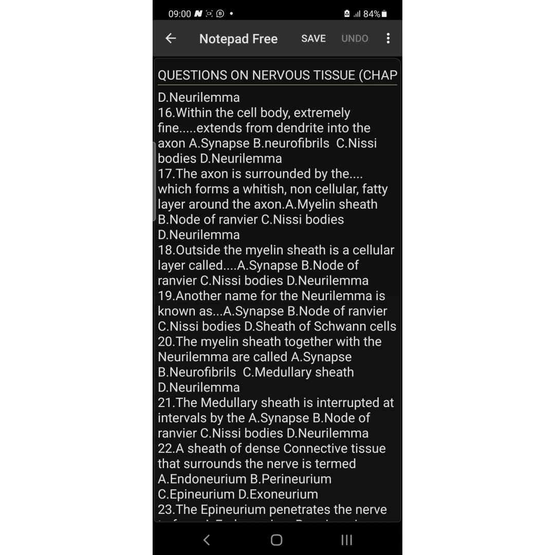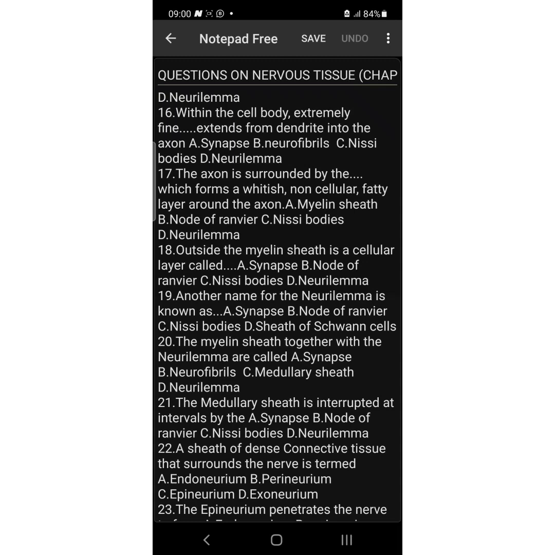Number 17. The axon is surrounded by the dash, which forms a whitish non-cellular fatty layer around the axon. Is it the myelin sheath?